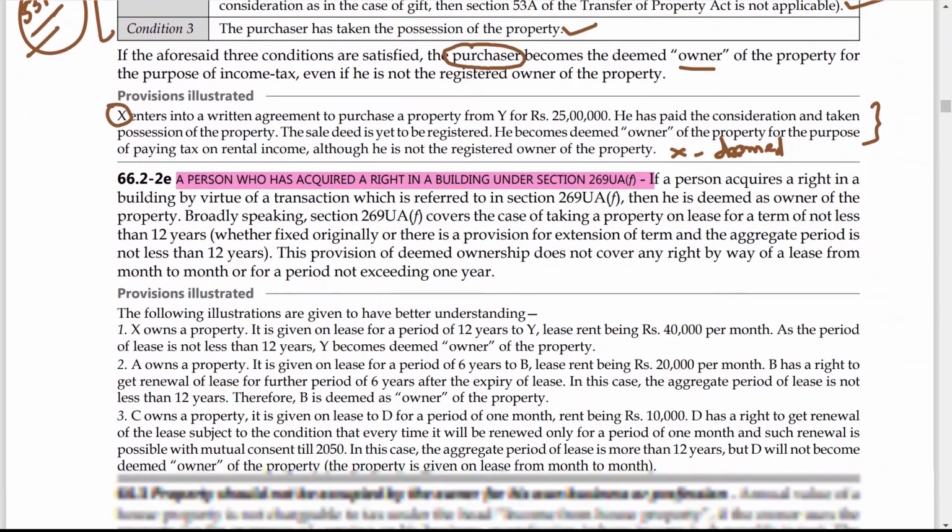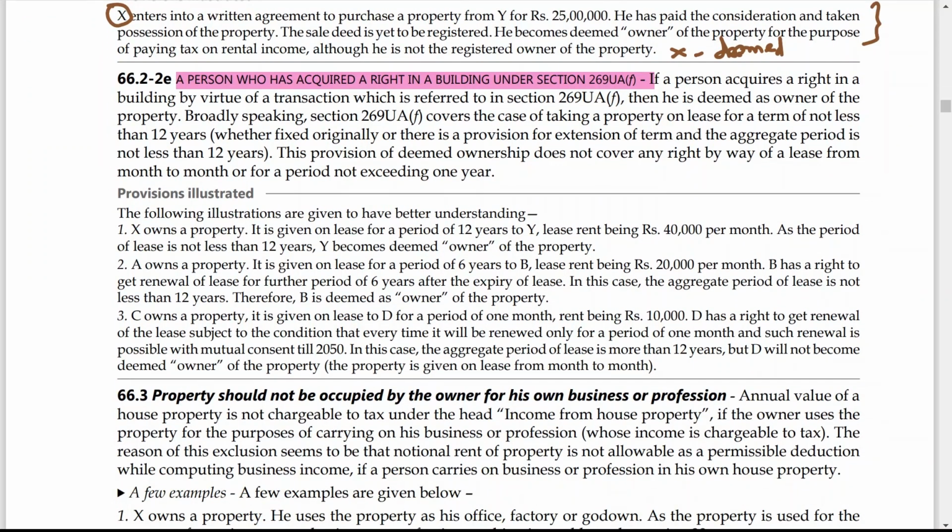Let us understand with some examples so you will get a better understanding. X owns a property. It is given on a lease for a period of 12 years to Y. Now lease rent being 40,000 per month, as the period of lease is not less than 12 years, Y becomes deemed owner of the property.